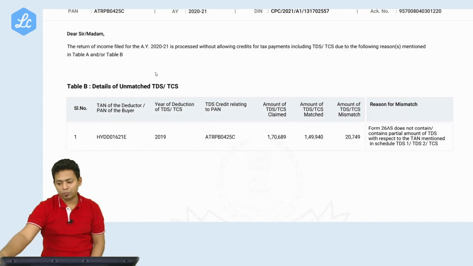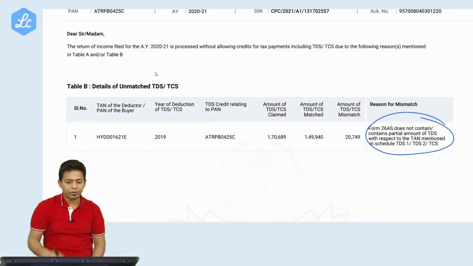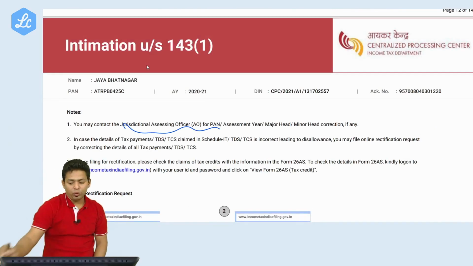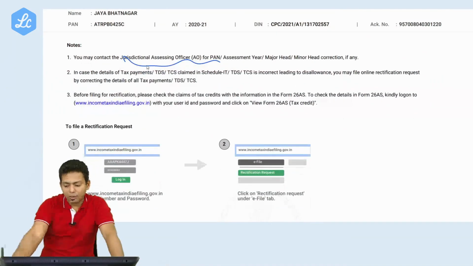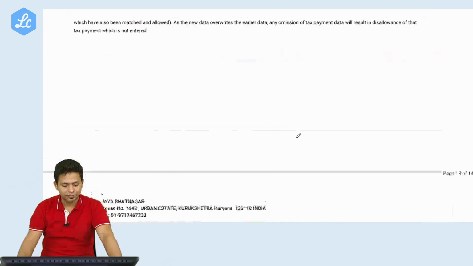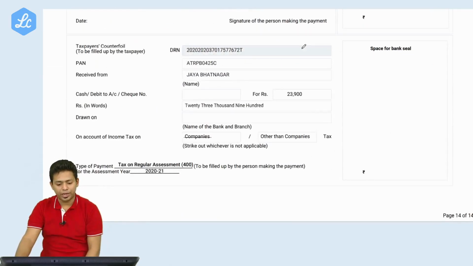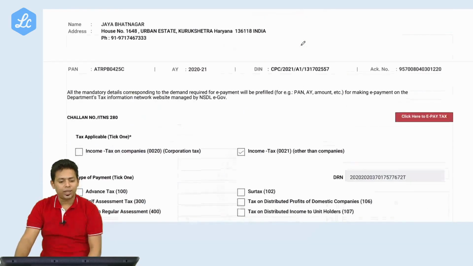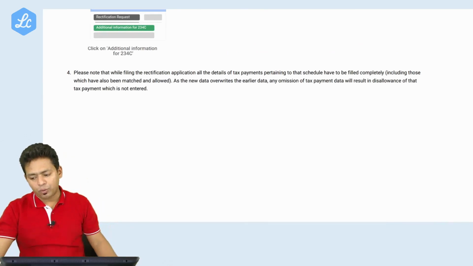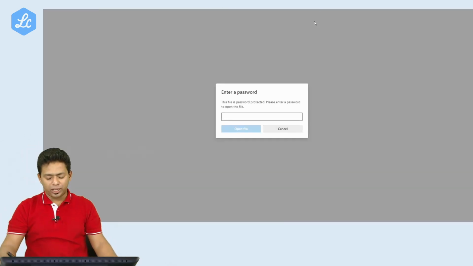And this is the reason for the mismatch, the TDS mismatch they have given. Unmatched TDS. You may contact your jurisdictional AO, and they are saying that before contacting the department, you yourself check Form 26AS. This is a challan they have already created. They auto create the challan and give it to us so that we can just pay the challan. Finally, we just have to pay the challan.